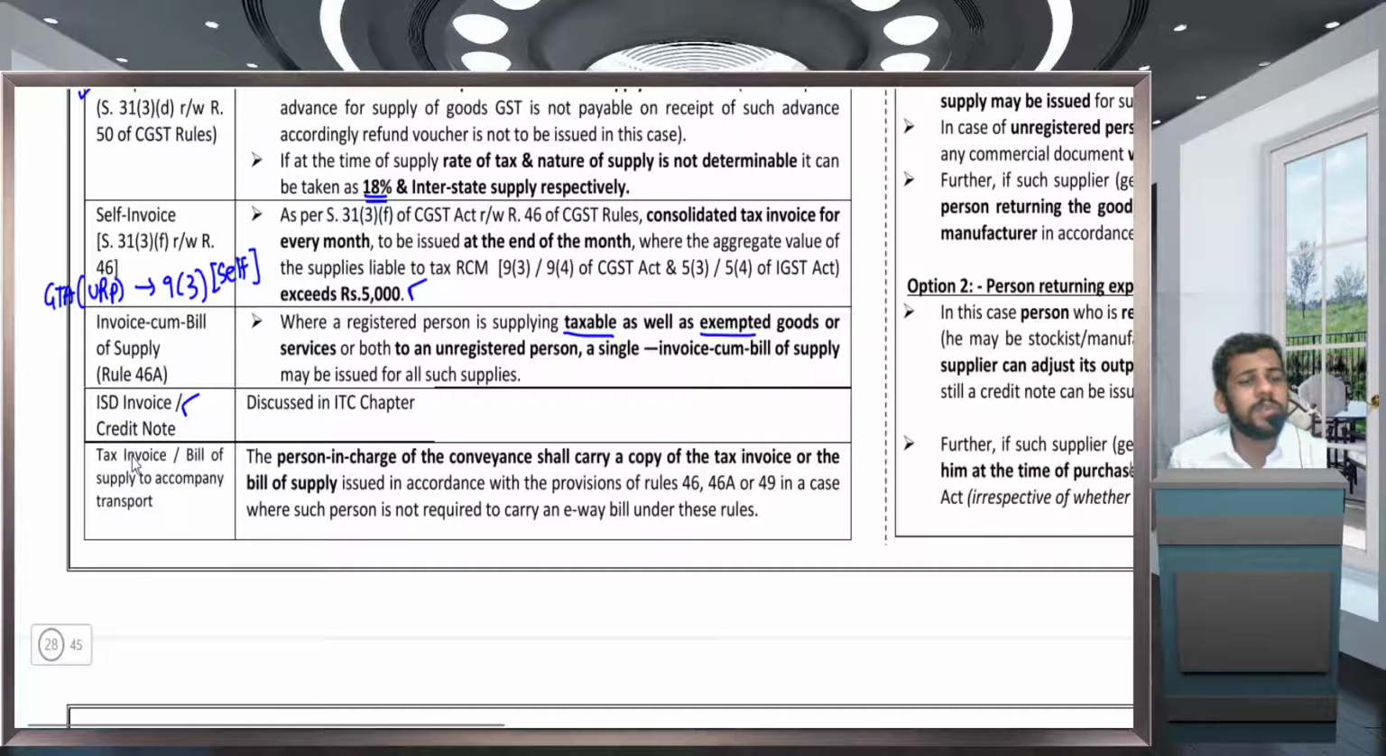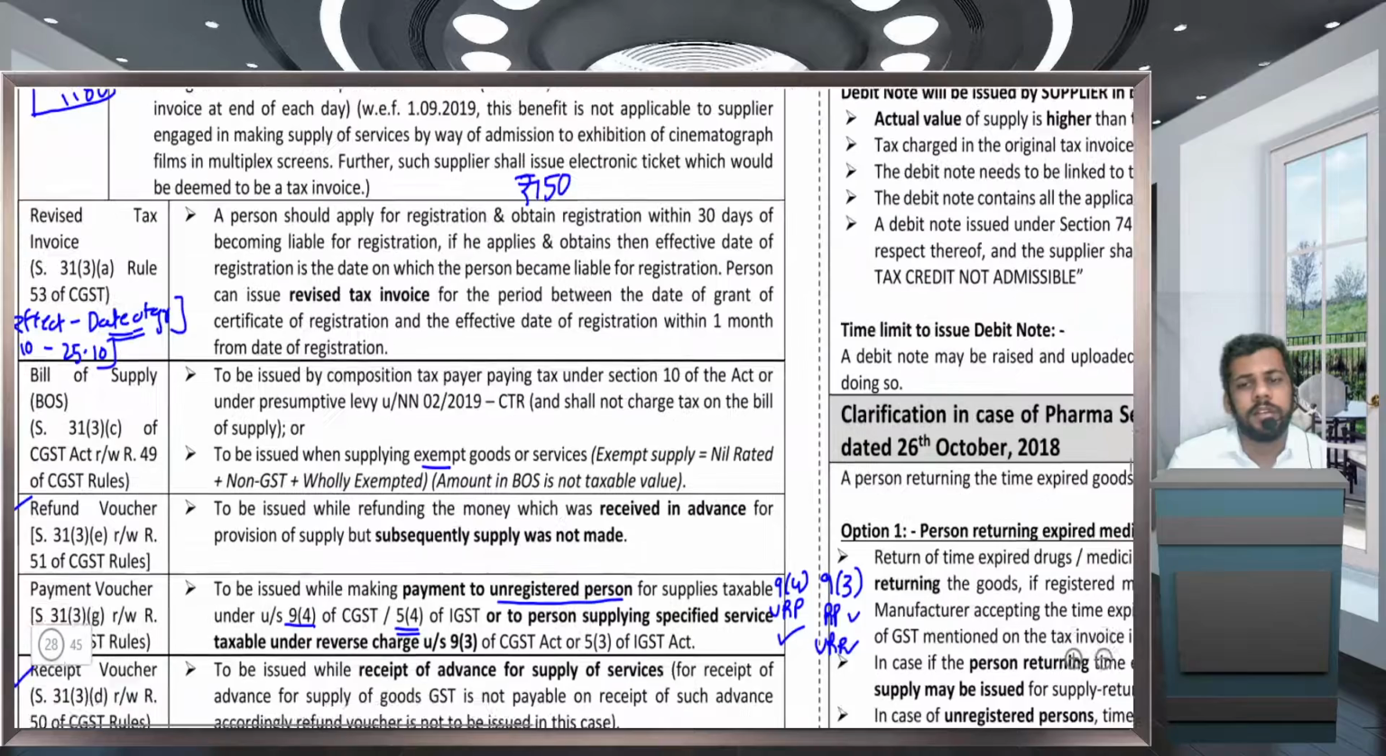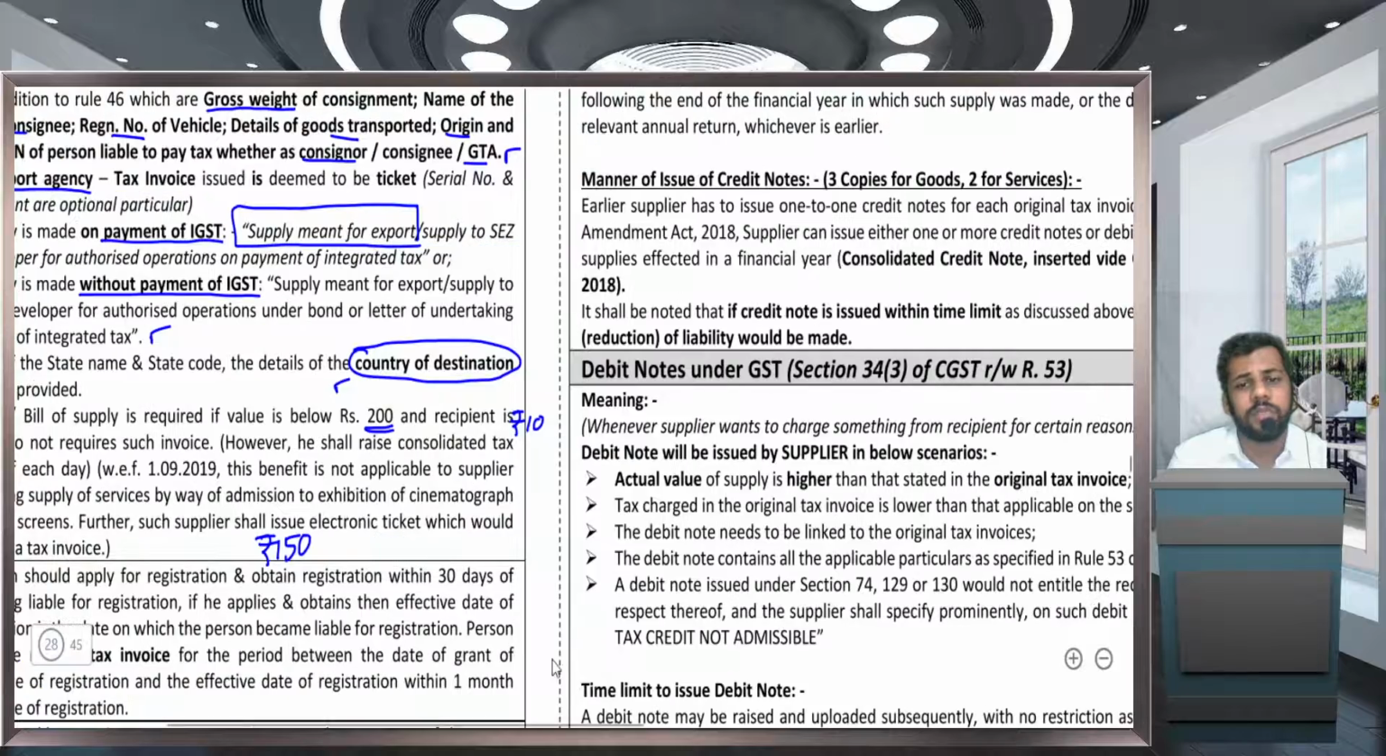Next is tax invoice or bill of supply to accompany the transport. The person who is carrying your consignment, that is the transporter, has to carry three things. One is the invoice or delivery challan. Next is the E-way bill, very important. And nowadays e-invoice. E-invoice shall be generated. We will be learning that in a few minutes. Or bill of supply, if it is there, the bill of supply has to be carried by the transporter, that is the person in charge of the conveyance.